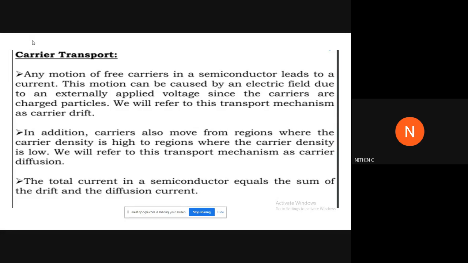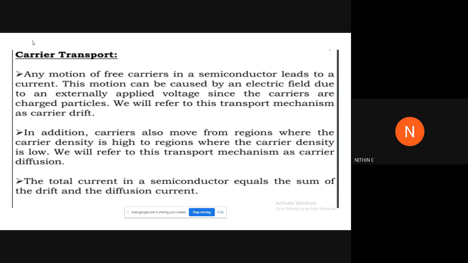So we will refer to this transport mechanism as carrier drift. Remember, this is the drift mechanism. In the case of the drift mechanism, we will be applying an external voltage. The movement of the carriers will be due to the applied potential or applied voltage. In such a case, the movement of the charged particles is called carrier drift. Remember, two terms you need to remember from this carrier transport section. One is carrier drift and the other is carrier diffusion.